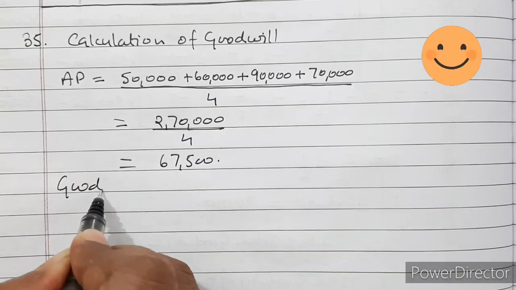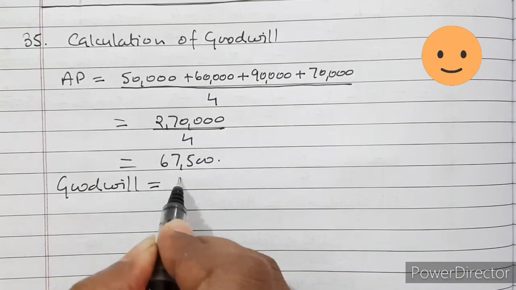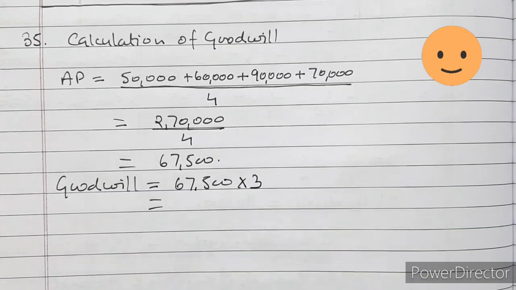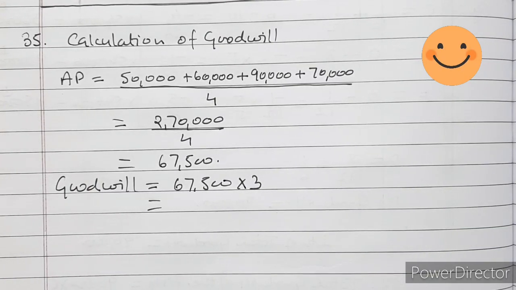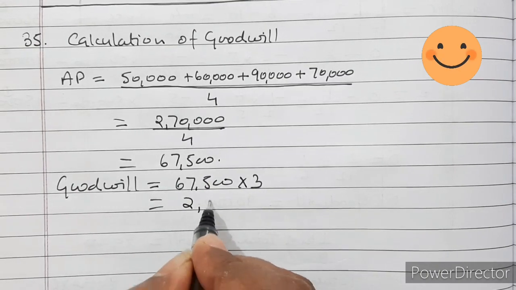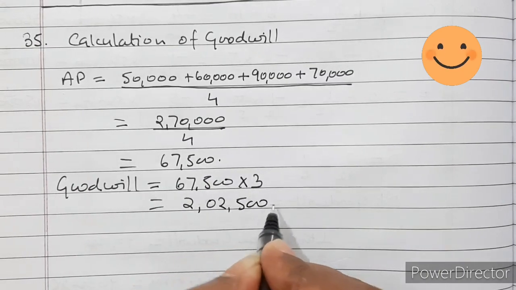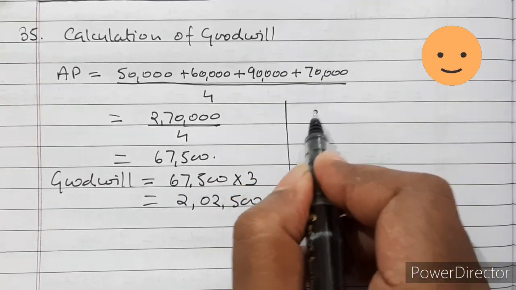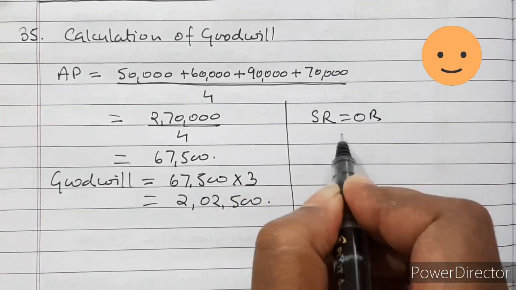Now goodwill is equal to 67,500 into 3 years purchase. That will be equal to 2,02,500.